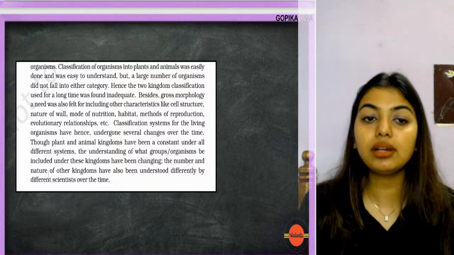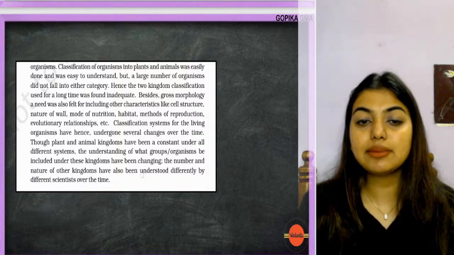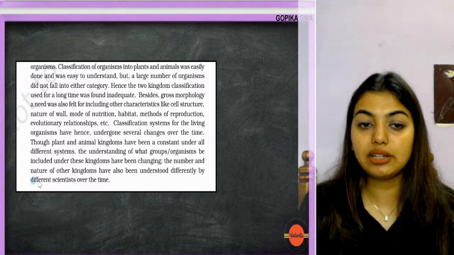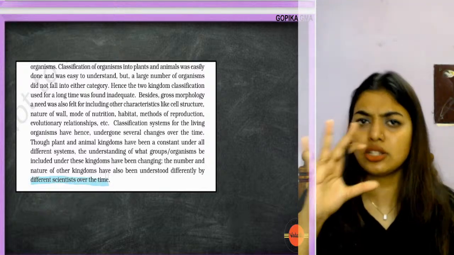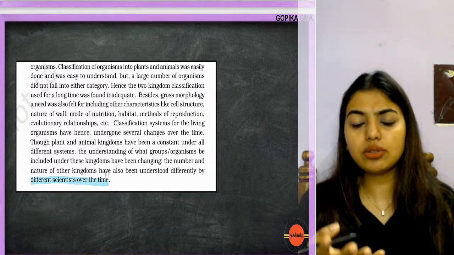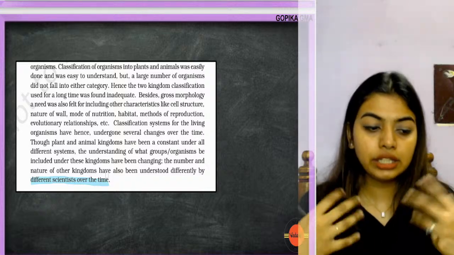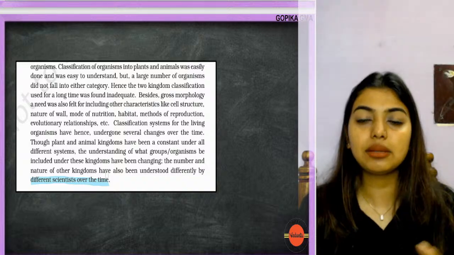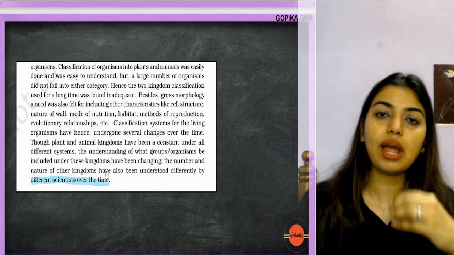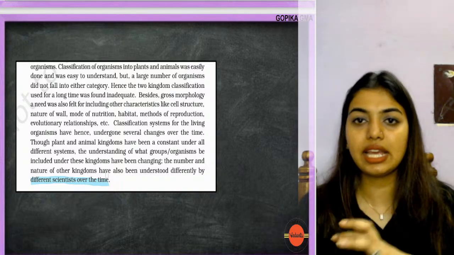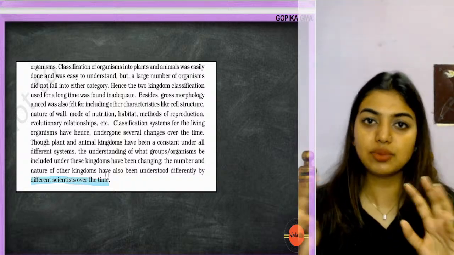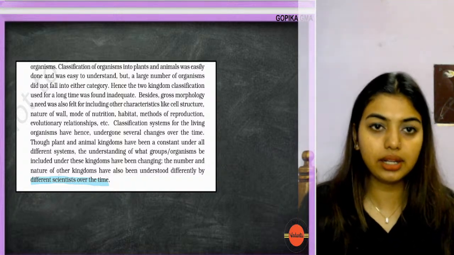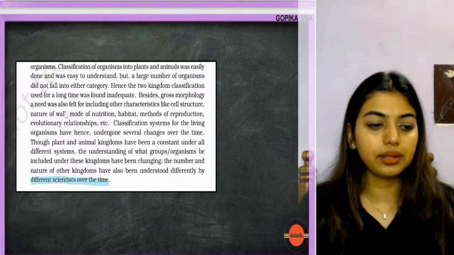That is, the number and nature of other kingdoms have also been understood differently by different scientists over time. Here they're not telling much, they're just trying to say that constant changes have been happening, where the phyla have changed, the kingdoms have changed, like they're trying to add someone here, someone there, like that kind of add-ons were happening continuously. Okay, clear?